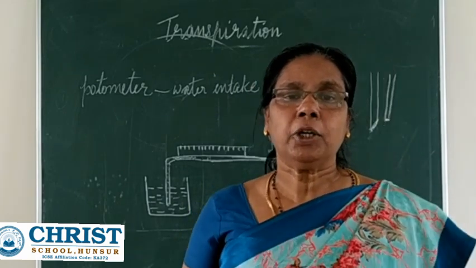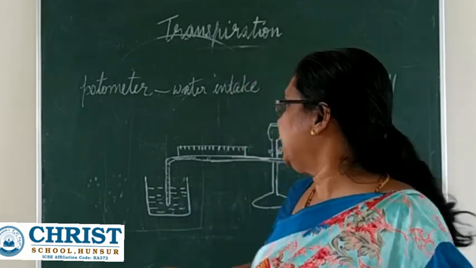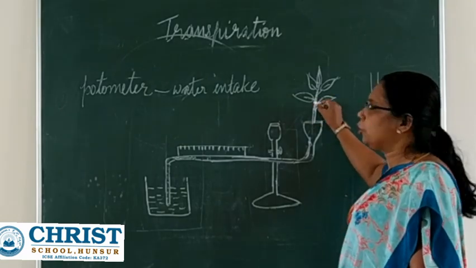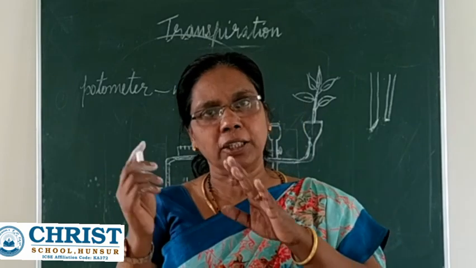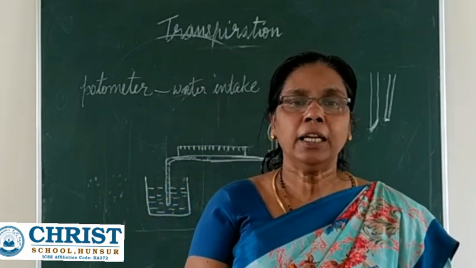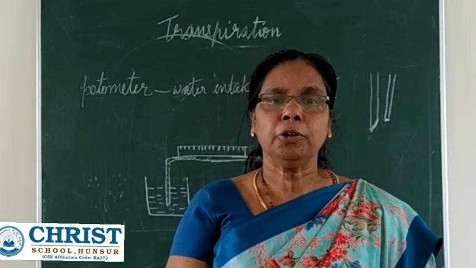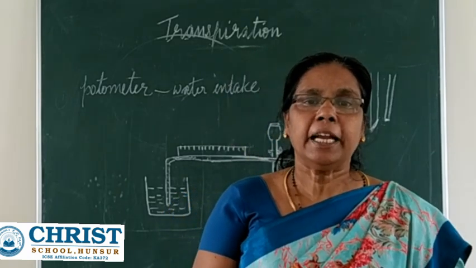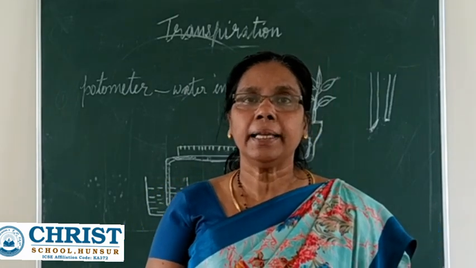The tip may not remain fully active for a long time. That means this part, as it does not have roots, may die. Understood? The shoot or the tip may die. It may not be active for a long time. Then any changes in the atmosphere, the outside temperature, if any changes happen, may affect the position of the air bubble in the capillary tube.